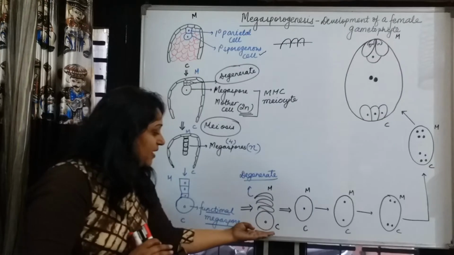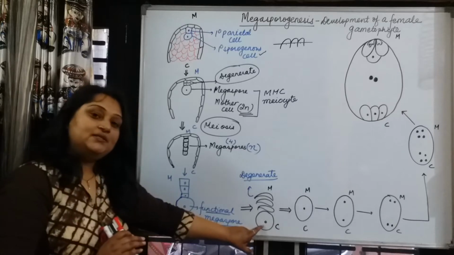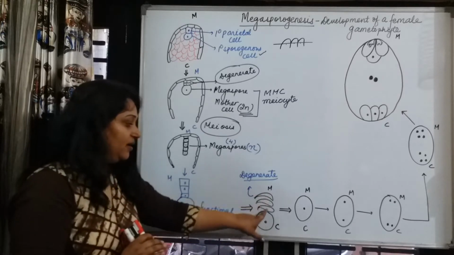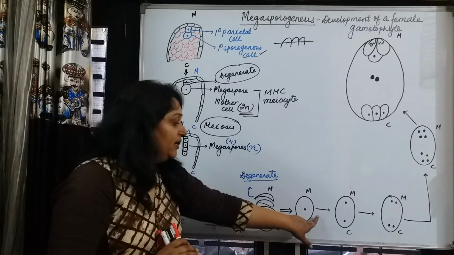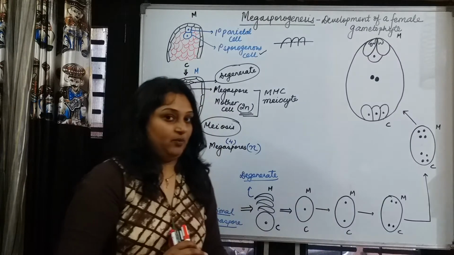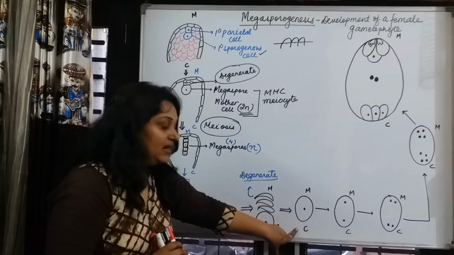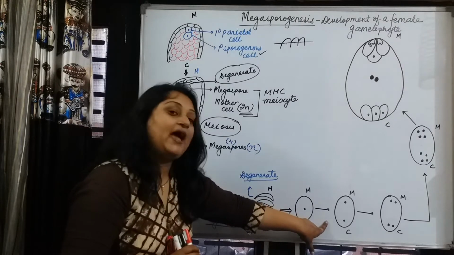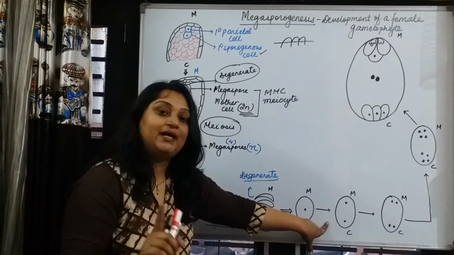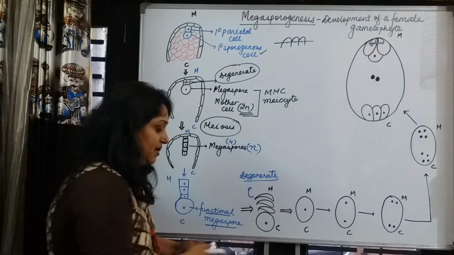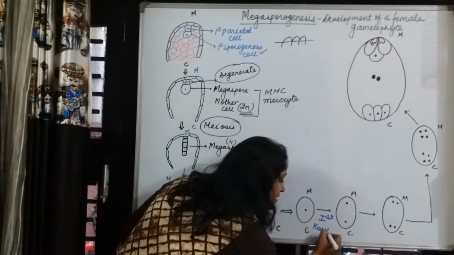This megaspore has one nucleus. All the three others degenerated. Now it will start mitotic division. But what will happen here is that the cell undergoes karyokinesis, which is not followed by cell formation, that is, cytokinesis. Here, first karyokinesis occurs.